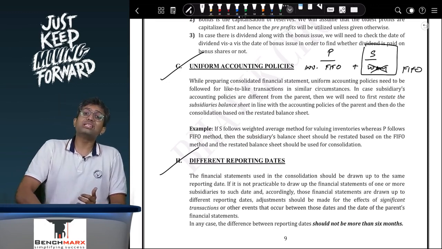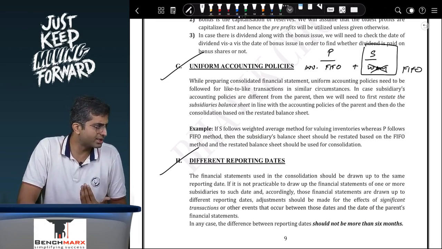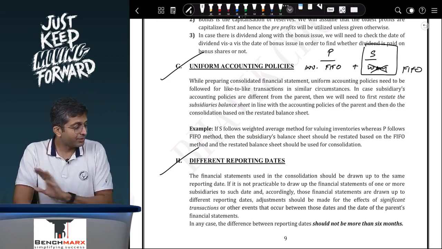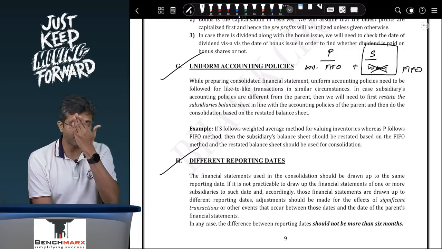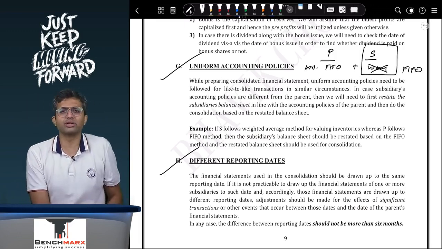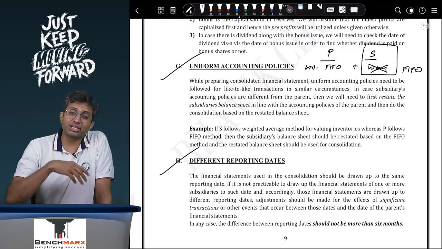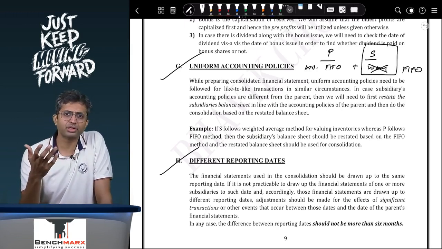Now, do I need to restate the subsidiary's inventories to bring it in line with the parent's policies? What do you guys think? Do you need to restate it? In this case, the nature of inventory is different. Remember, uniform accounting policies are required for similar transactions accounted using different policies. If the transactions themselves are different, obviously the accounting policy can also be different. Are we clear with this?